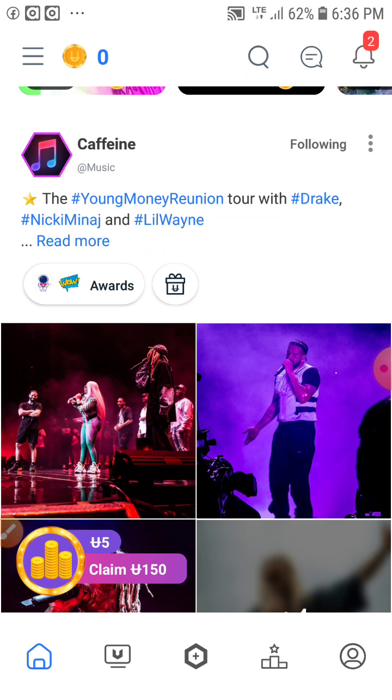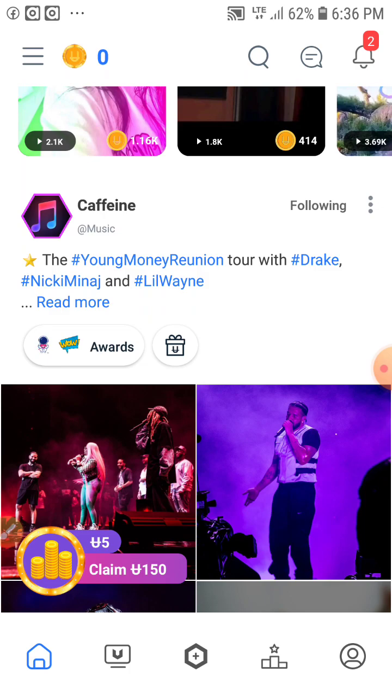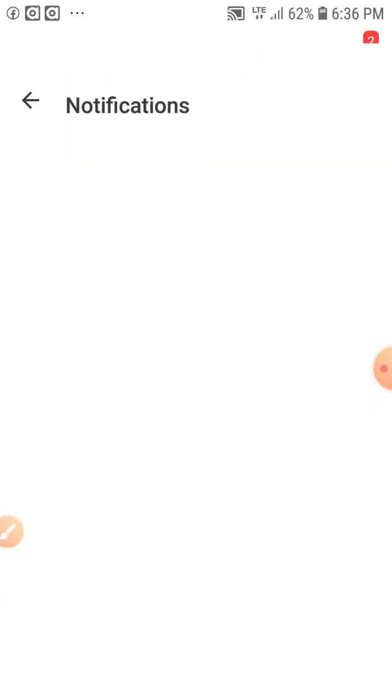Okay, they have to put a watermark that links them to your TikTok and so on. As you can see, they've got their hashtag and so on. So let's click on the bell icon here. Let's see what is going on.